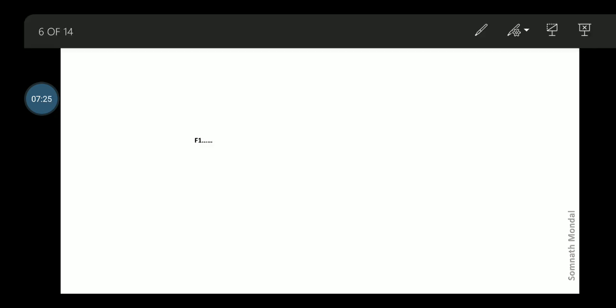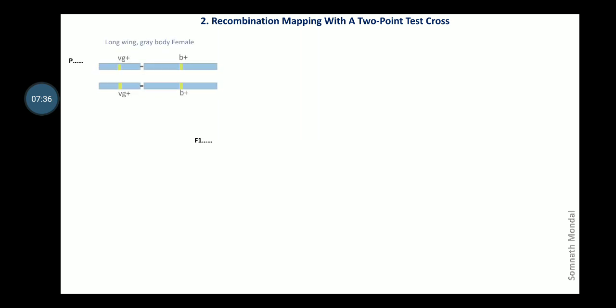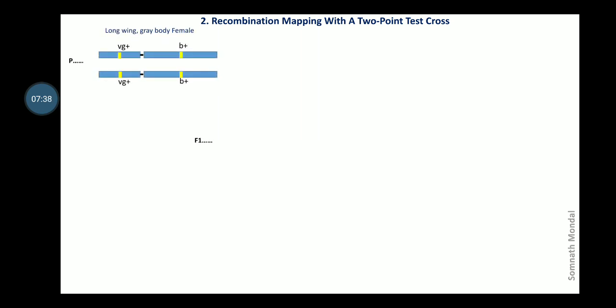Now in the second scenario, that is called recombination mapping with a 2-point test cross. Now why 2 point? So here in the parental generation we are considering 2 genes. One is a fly with phenotype long wing gray body female, and it is crossed with a vestigial wing black body male.